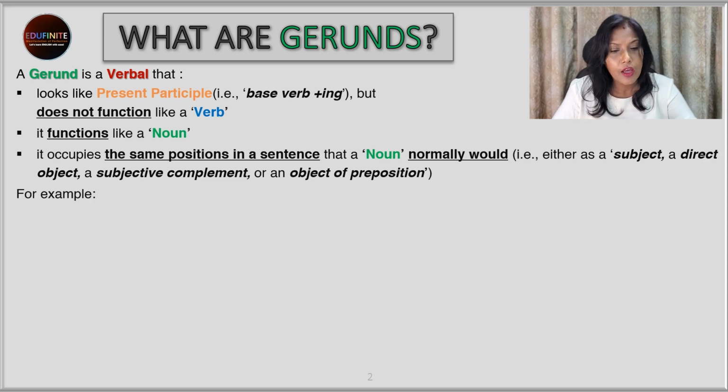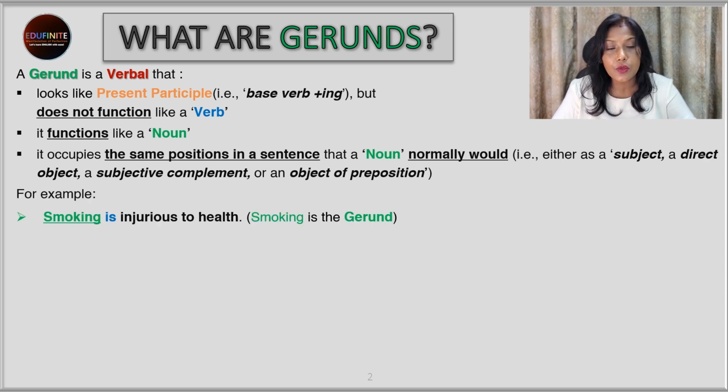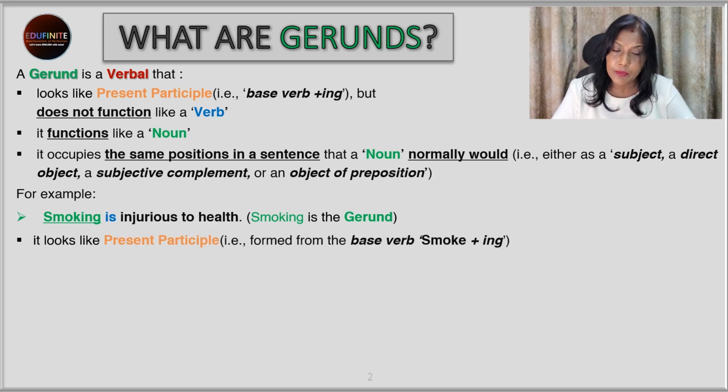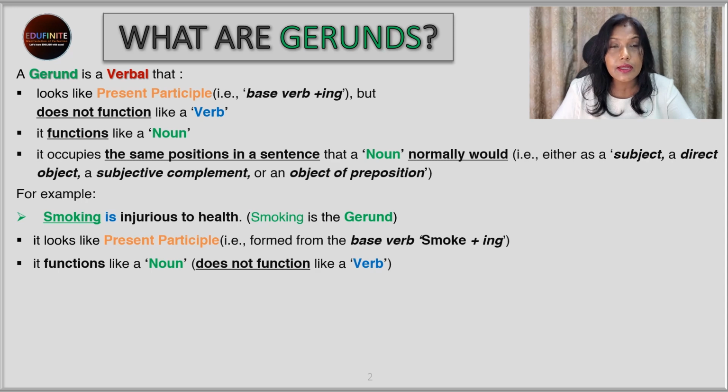For example, smoking is injurious to health. Now, smoking is the gerund over here. It's ending in ing. That's the first criteria. So let's see, why do we call it a gerund and not a verb? It looks like the present participle that is formed from the base verb smoke plus ing. Next, it functions like a noun, not like a verb, because if it were an action verb, then it would tell us the tense, like when the action has taken place, whether in the past, in the present, or in the future. But it is not telling us anything of that sort.